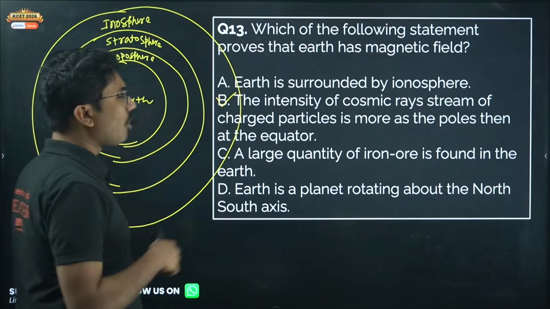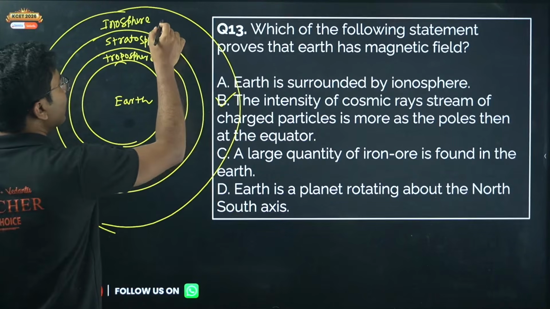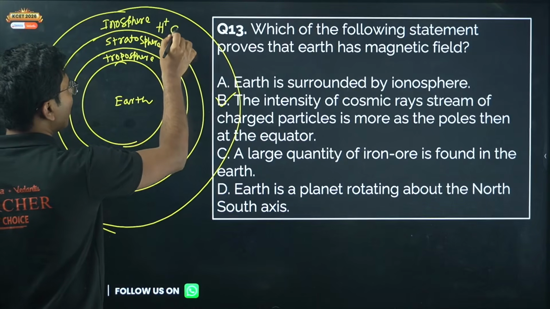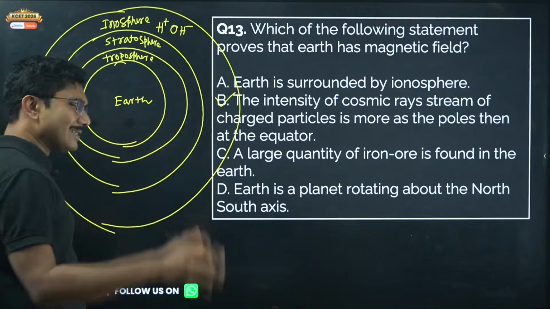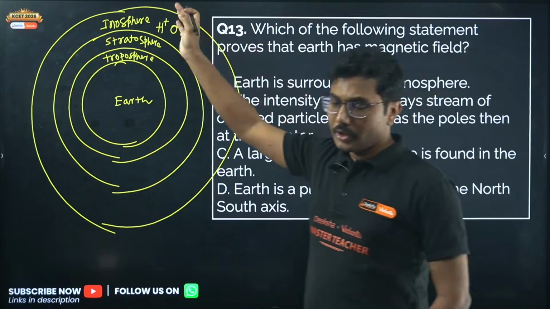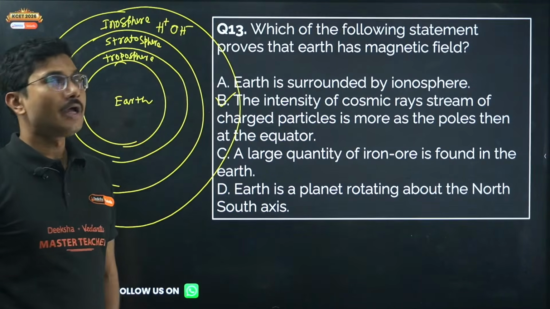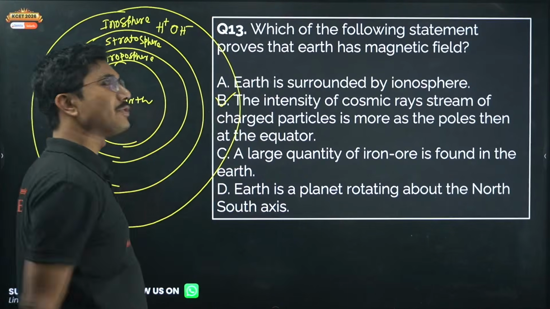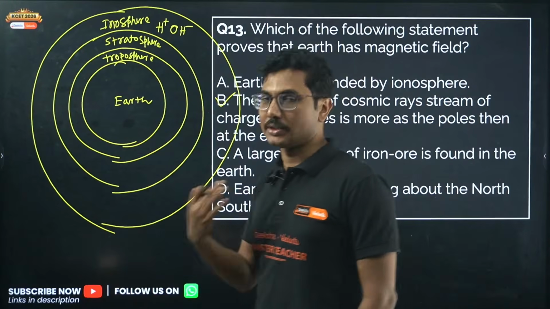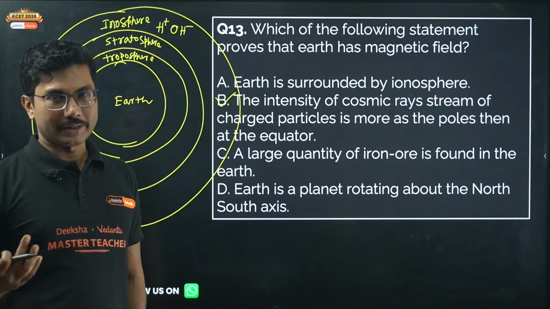In ionosphere, all the gases exist in ionized form. For example, if you consider water, very simple, here water exists as H plus and OH minus, and this has nothing to do with Earth's magnetic field. Why does the ionization happen? Because high energy particles come and interact with the molecules present there, and they split them into ions. It has nothing to do with Earth being magnetic or non-magnetic.